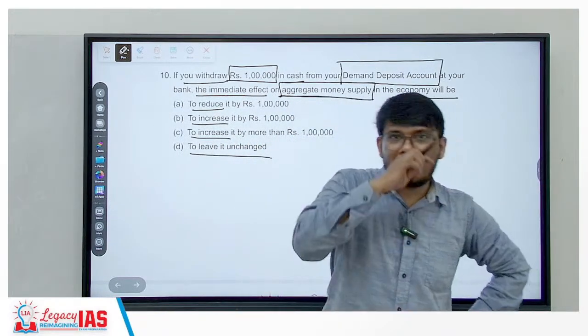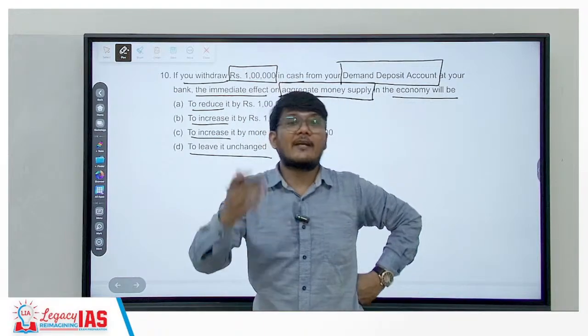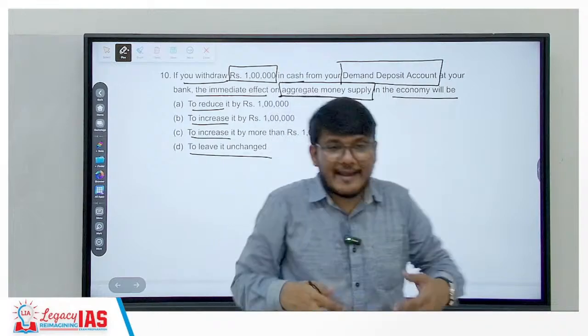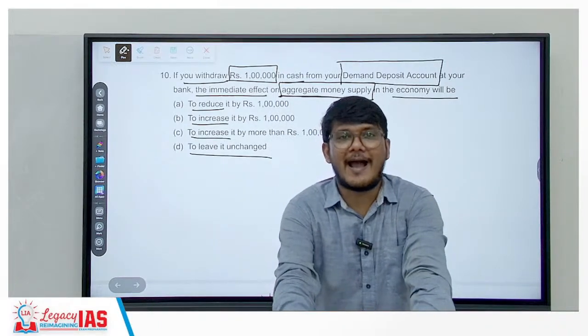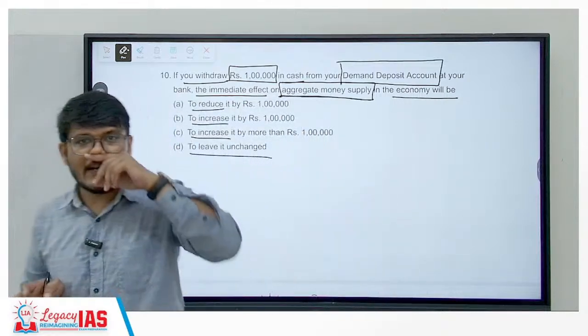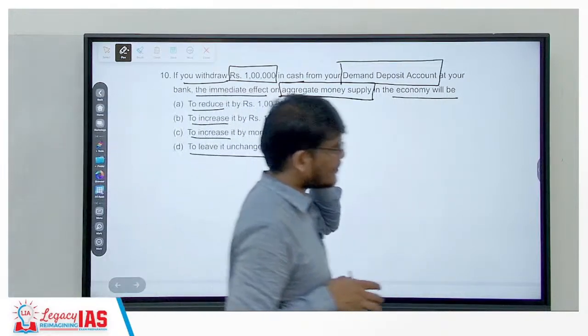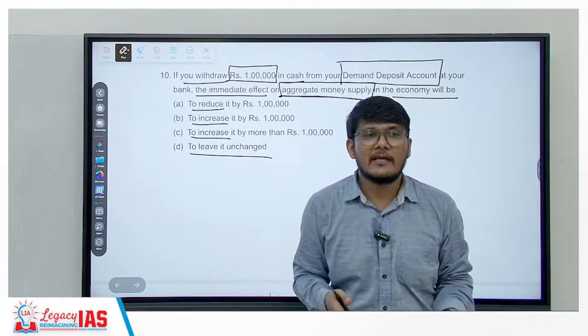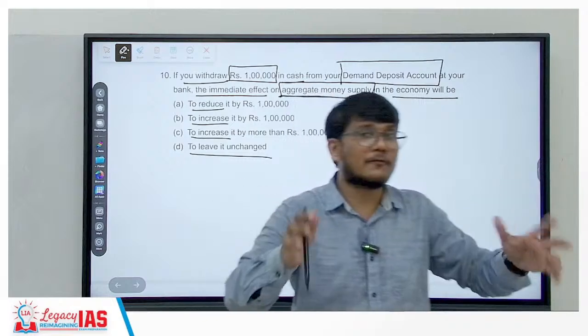It is not that you will get it after 1 year or when the bank says so. It's a demand deposit account. That means whenever you demand it from the bank, you will get it. Clear? That means it is as good as in your hand, as good as part of the market.